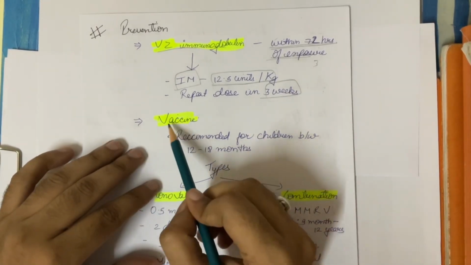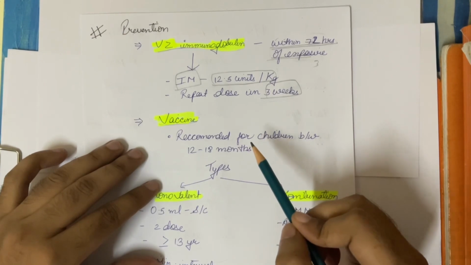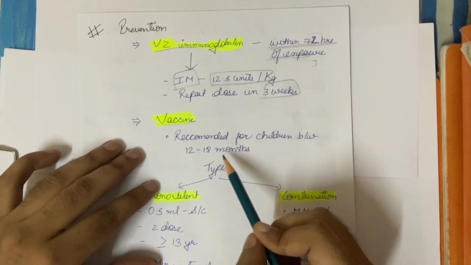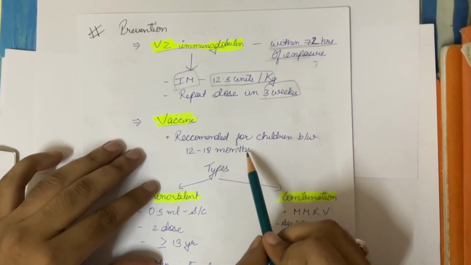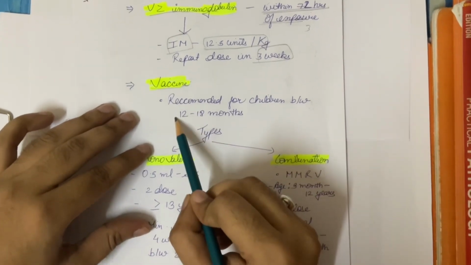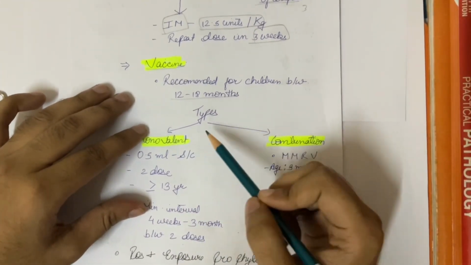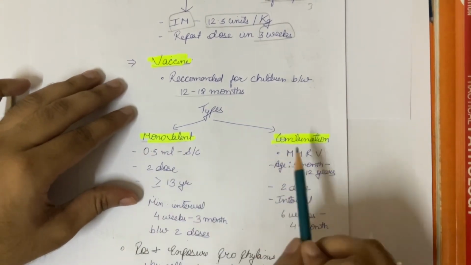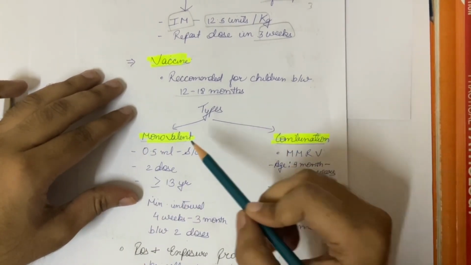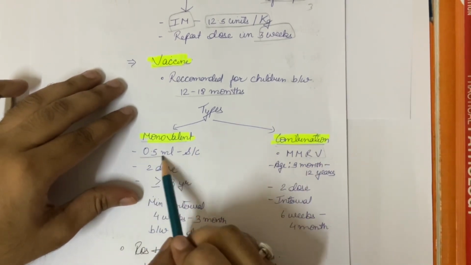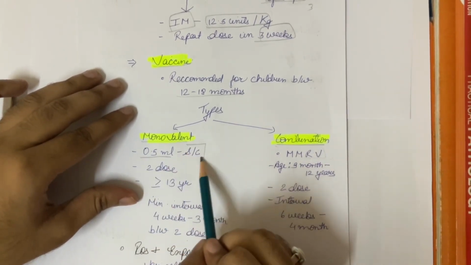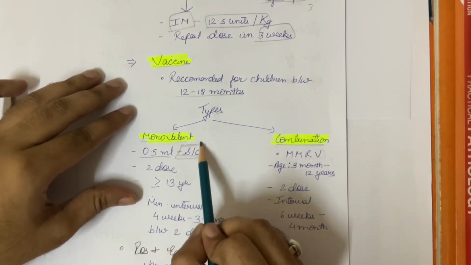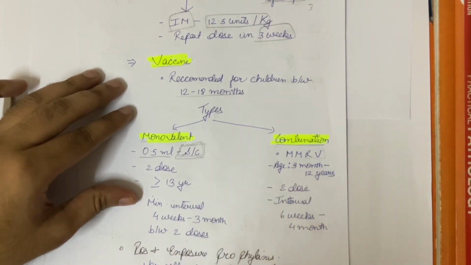Now coming to the vaccine, which is the most crucial part of the prevention. In this disease, the vaccine is recommended for children between 12 to 18 months. Now coming to the types of vaccine. Types of vaccine are two: monovalent vaccine and combination vaccine. In monovalent vaccine, the dose is 0.5 ml and it is given subcutaneously. It is important, we have to administer it subcutaneously.